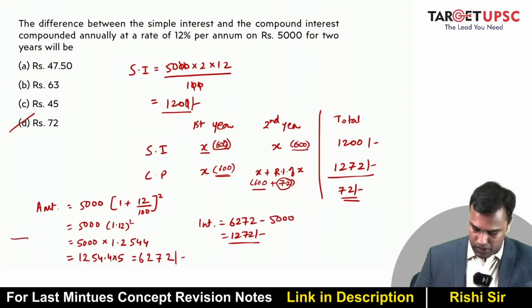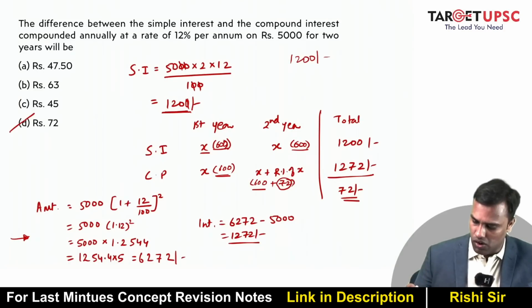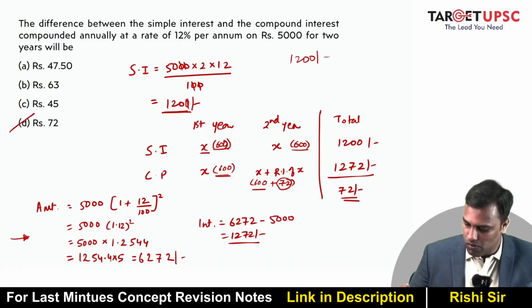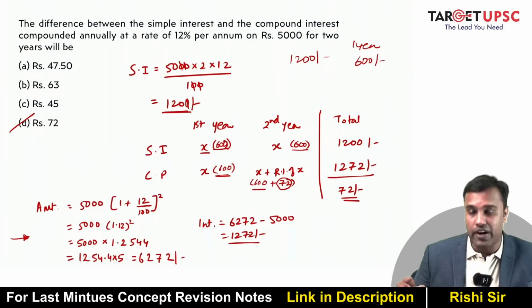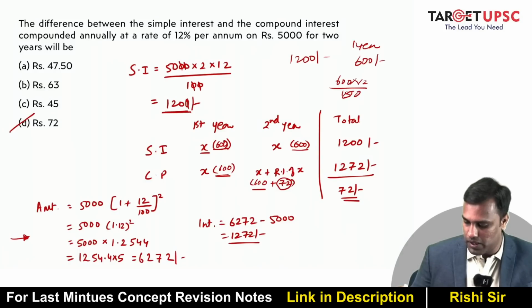So instead of doing this long calculation, all you have to do is find the simple interest, which is 1200 for 2 years. For 1 year, it is 600, and find the interest on that. What is the interest rate? 12%. So 600 into 12 divided by 100.